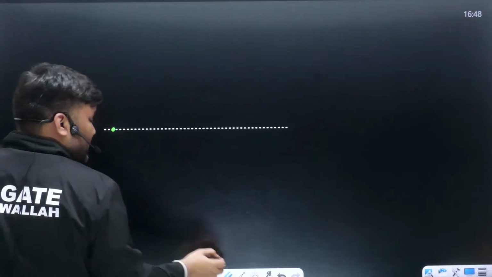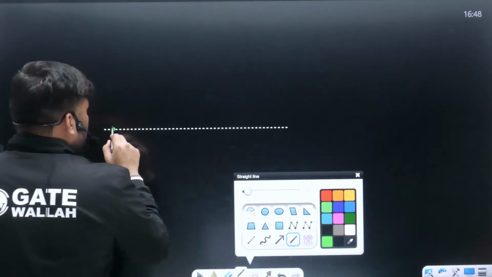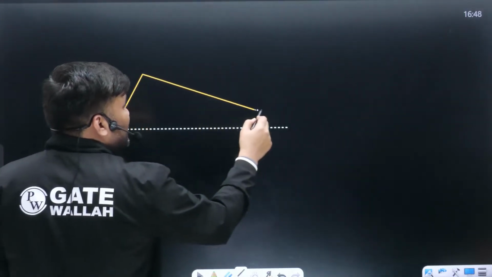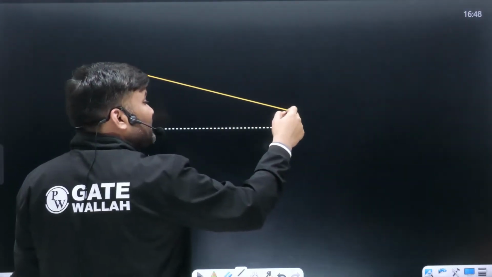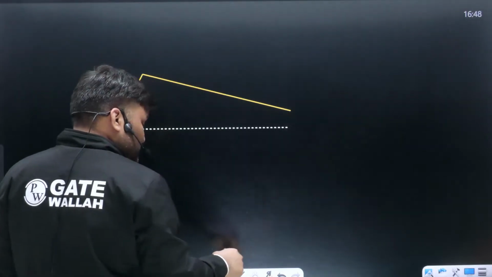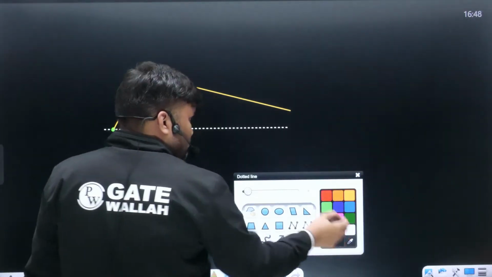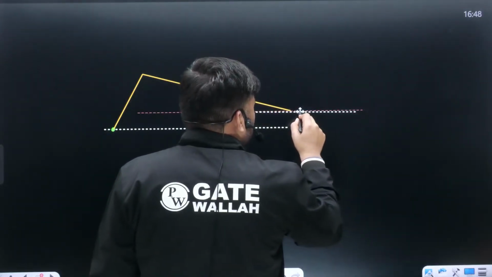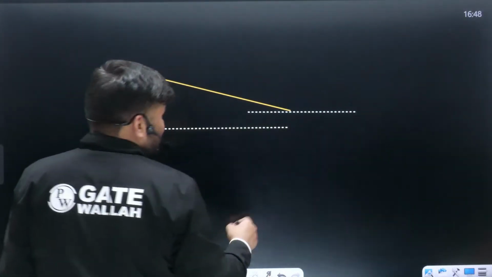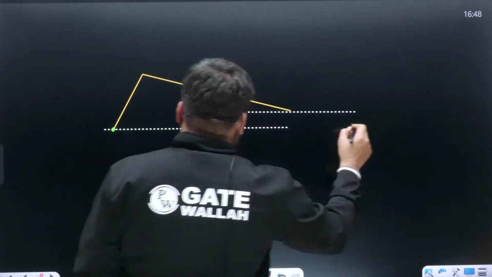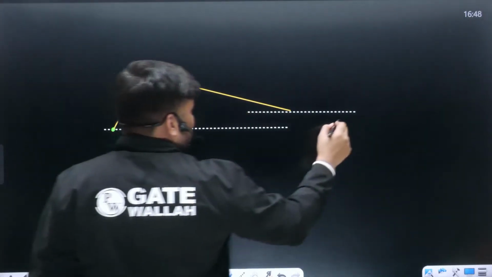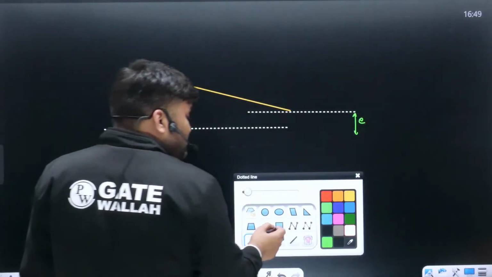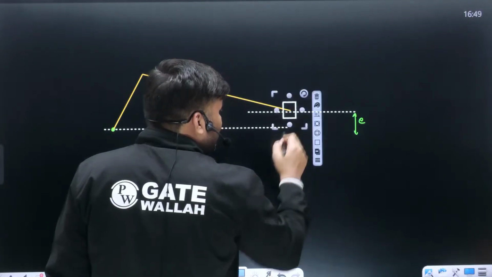Here I have connected my crank. This is my crank. And connecting rod is somewhere here. And eccentricity this time they have given in upward sense. No issue. Something like this they have given. Where is the eccentricity? Sir, this value is eccentricity. ठीक है ना? Where is the slider? Where is the cutter? Sir, cutter is somewhere here.